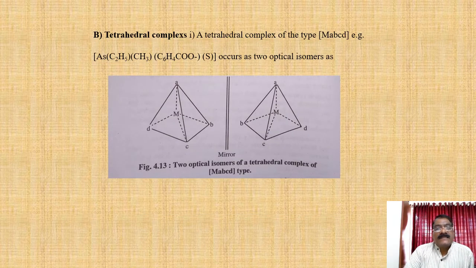So this point is important from the exam point of view also. Then tetrahedral complexes of coordination number 4. A tetrahedral complex of the type MABCD, for example As(C2H5)(CH3)(C6H4COO-)(S), occurs as two optical isomers. The two optical isomers of this tetrahedral complex are shown, with all ligands different. It shows the mirror image relationship, and this complex is the optically active one.